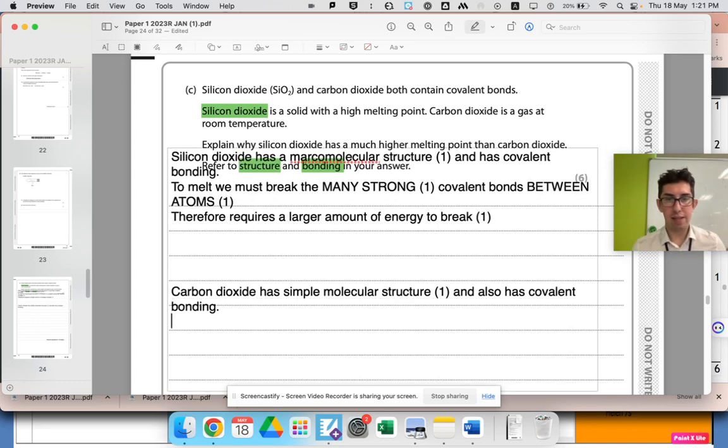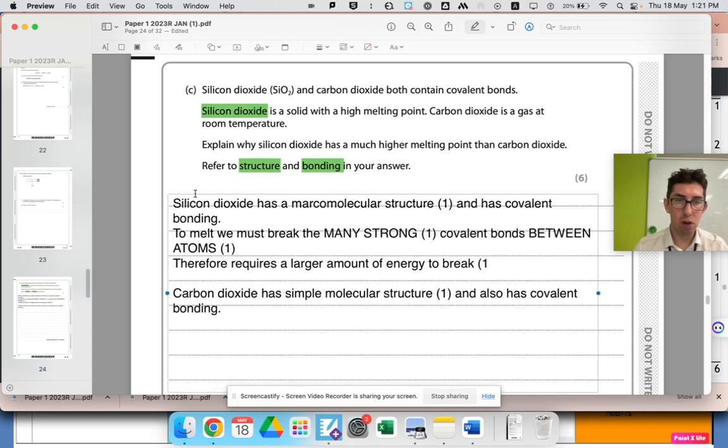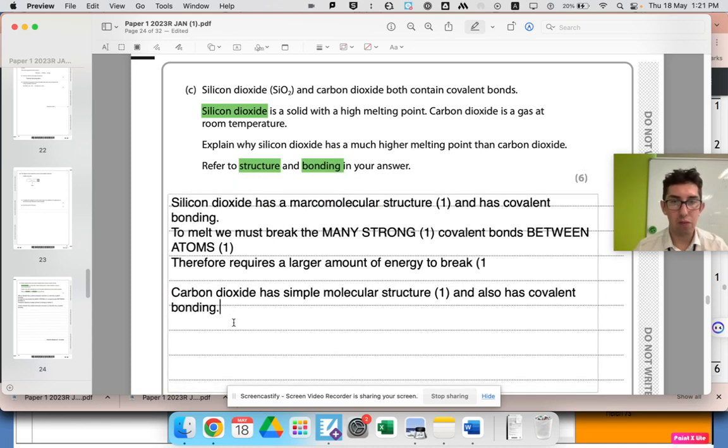Carbon dioxide has a simple molecular structure. It also has covalent bonds. They've asked us to mention that, but they're not relevant when we're talking about melting point. When you melt a simple molecule, you do not break covalent bonds. I'll say that again because everyone gets it wrong. When you melt or boil a simple molecule, anything with simple molecular structure, you do not break covalent bonds.